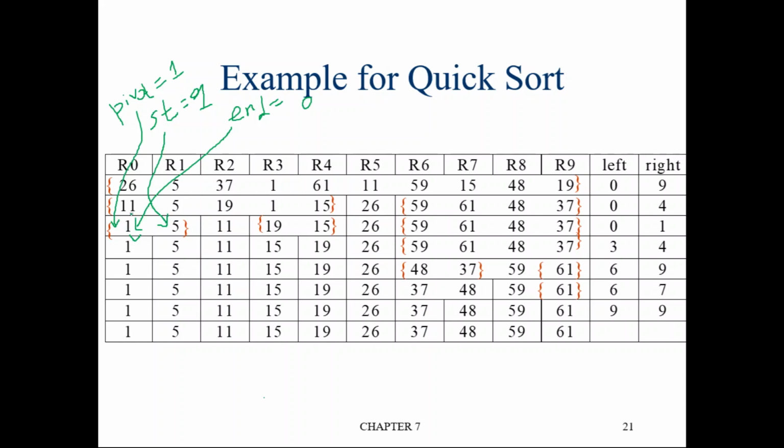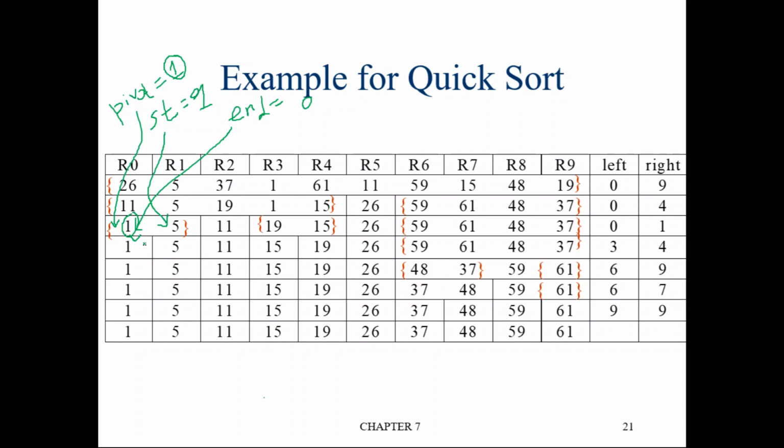But what is the element at end location? 1. And what is the pivot element? Both are the same. So there is no point in exchanging or swapping. Even if you swap, it will remain the same. So this is already sorted. So it has happened like that.